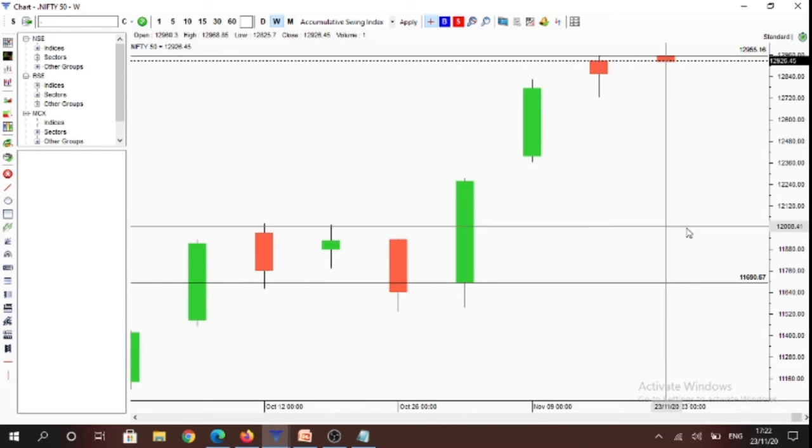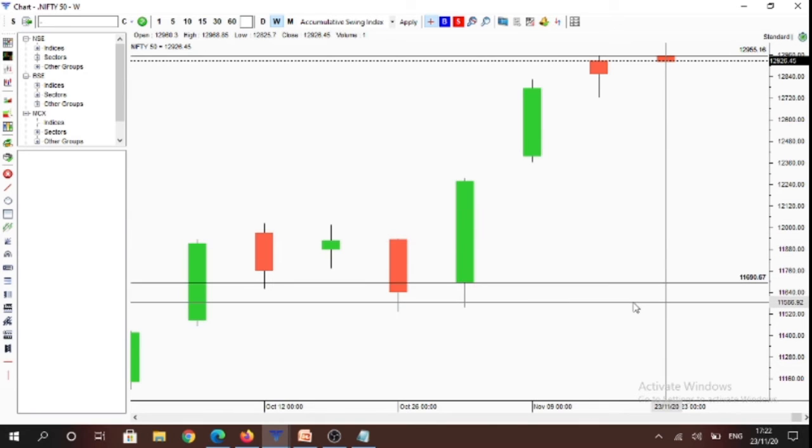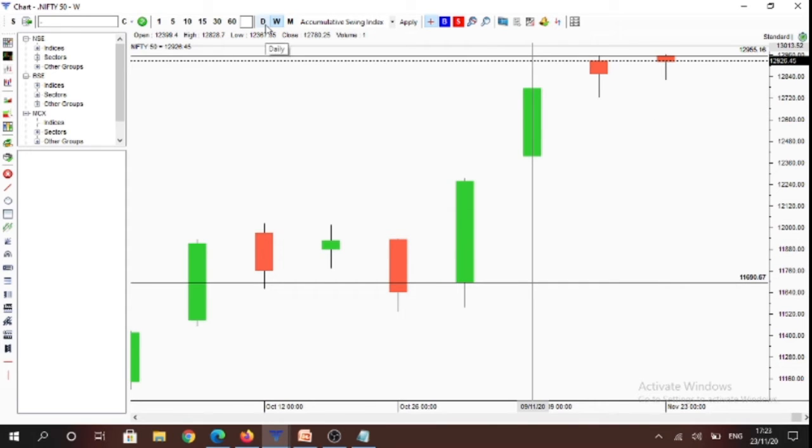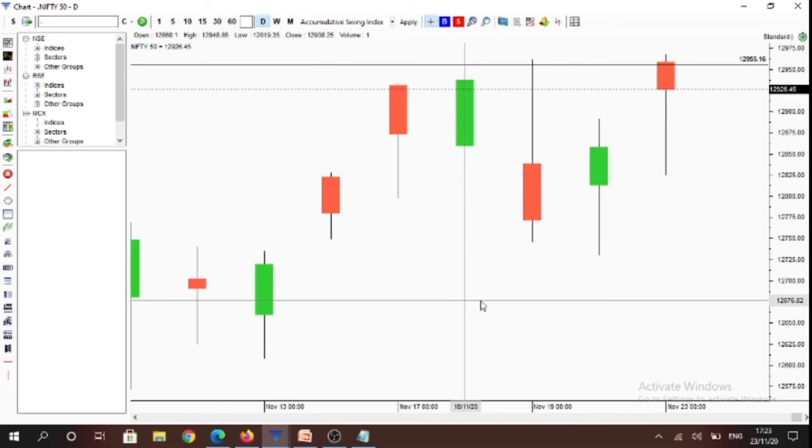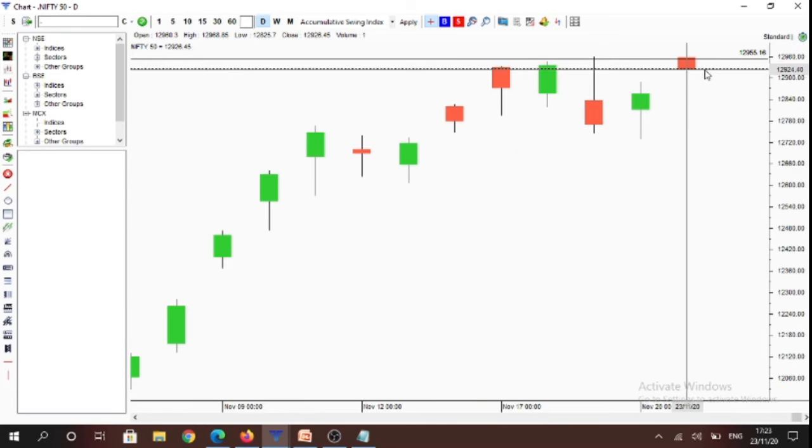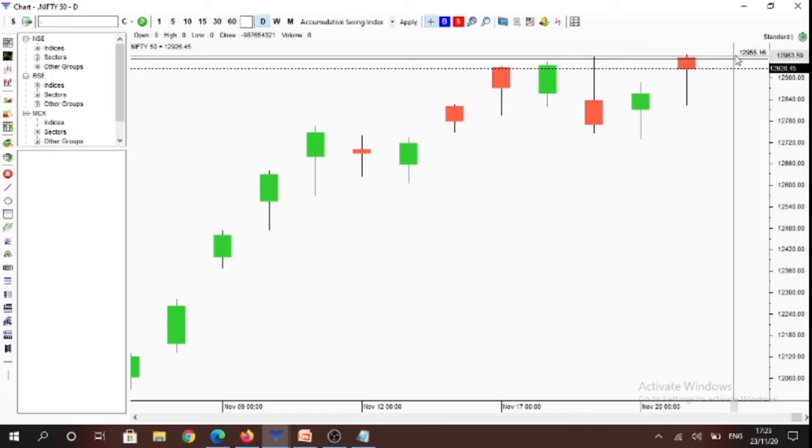So here you can see on the spot there is a conflict between monthly and the weekly candlesticks. Here you can see that today market was under control of sellers below 12,960 on Nifty spot. So as there is conflict among multiple time frames, that is why there is no clear-cut trend in the market. For there to be time frame continuity, market should be trading above its monthly open, weekly open and the daily open.